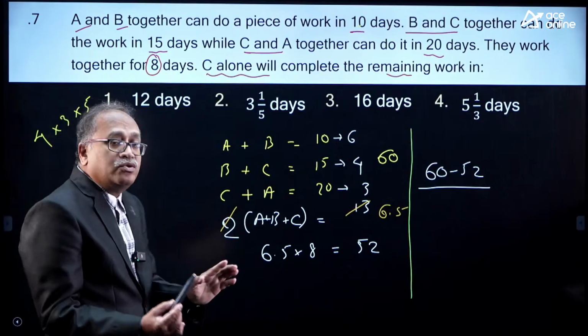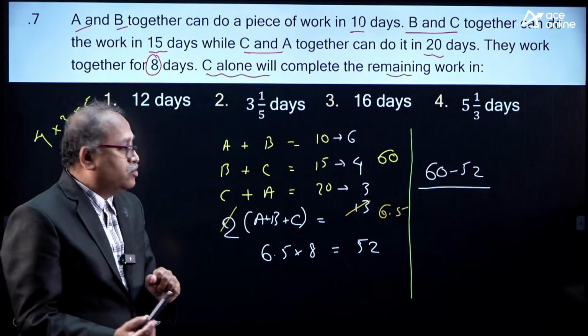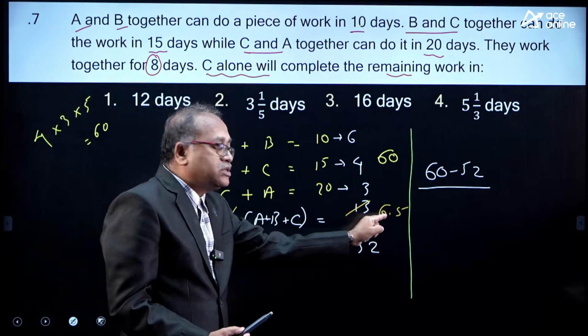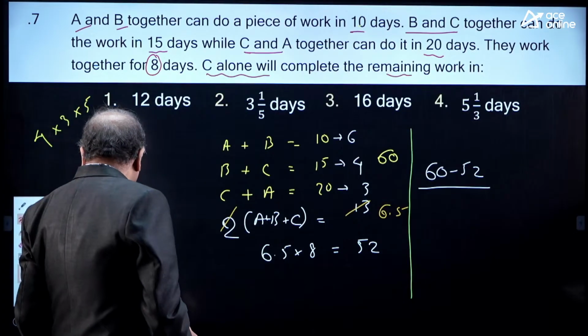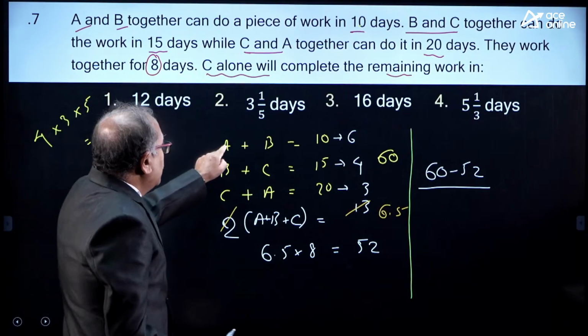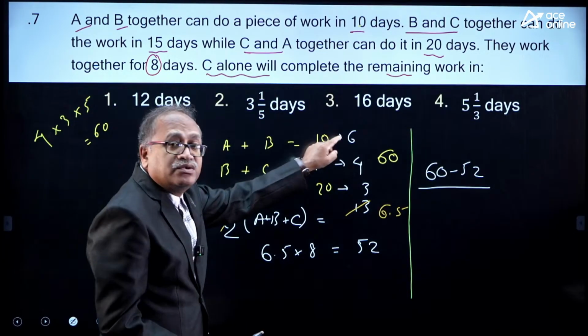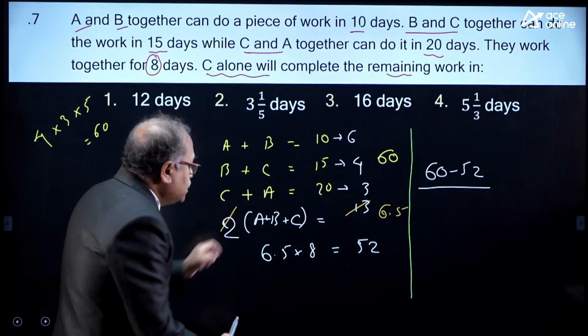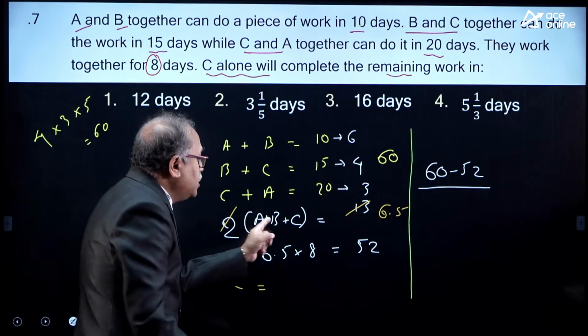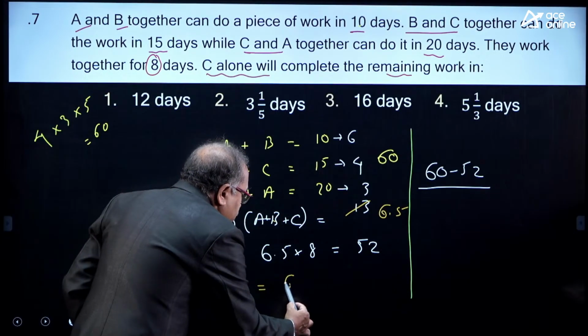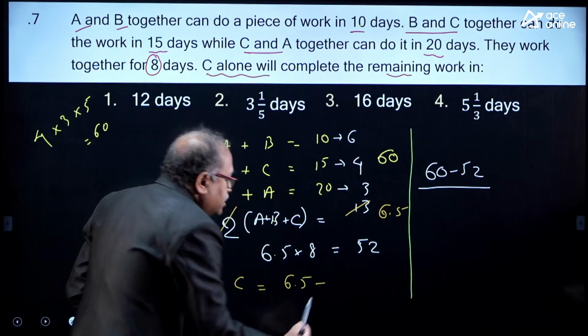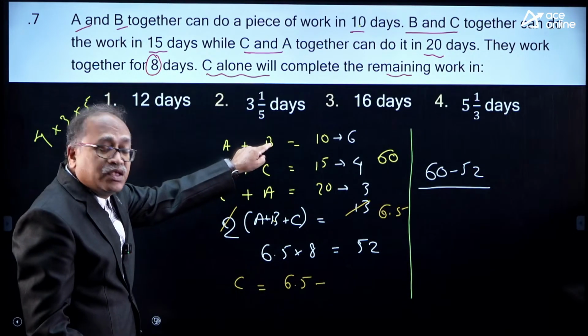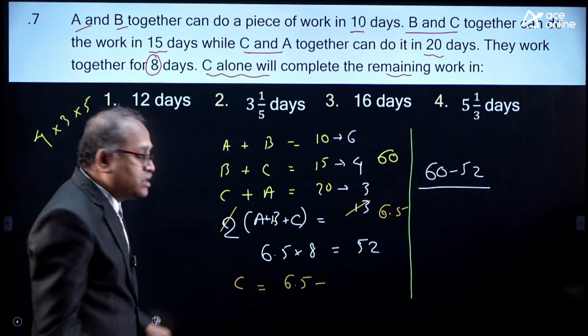Divided by, what is the number of units C alone can complete? I do not know C alone can complete how many units, but I know A plus B plus C is 6.5 and A plus B is 6. So C is equal to A plus B plus C, that is 6.5, minus A plus B. If you take out, you are getting C alone.